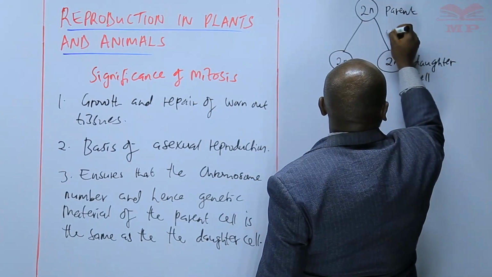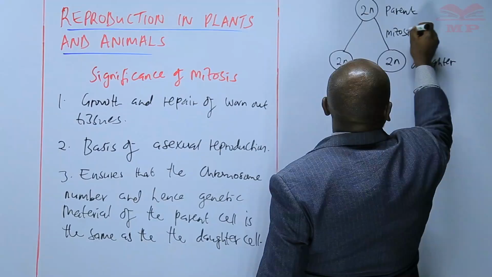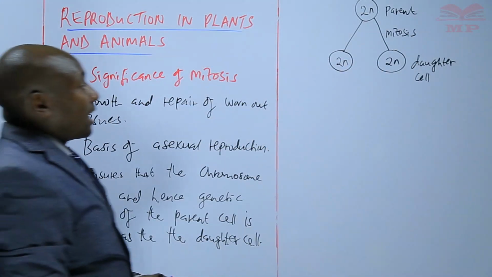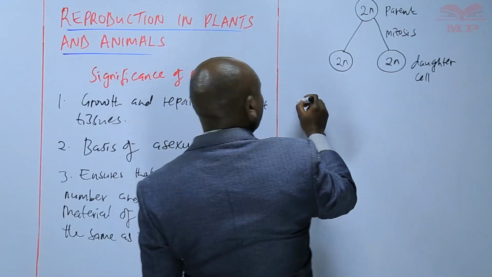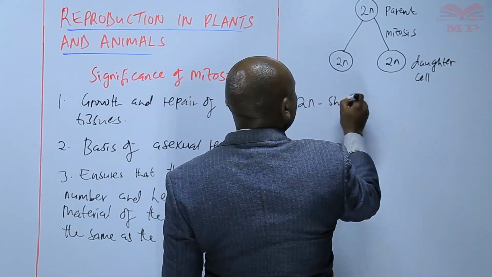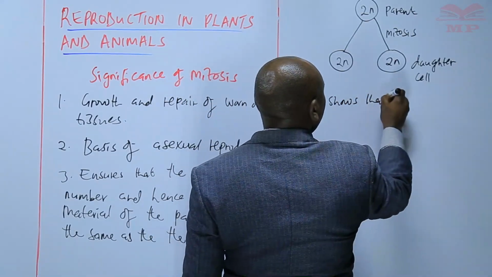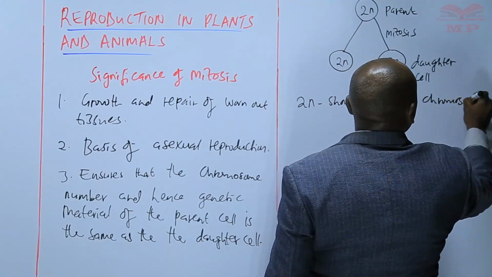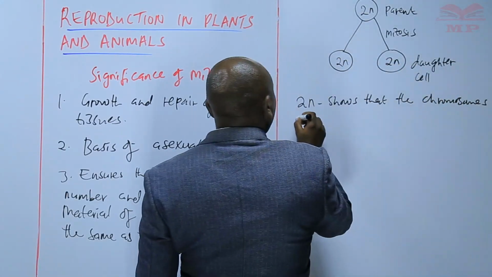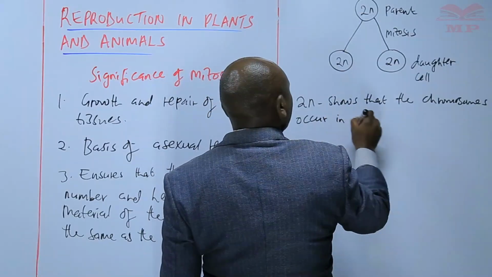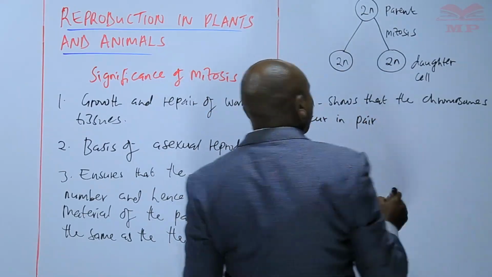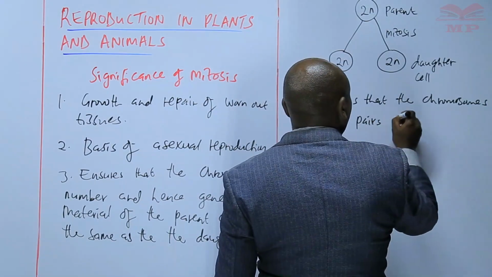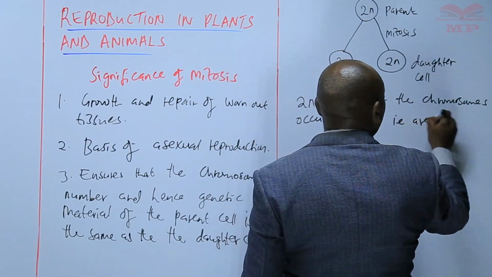So this will be mitosis. And in this case, we say that 2n shows that the chromosomes occur in pairs, i.e. are diploid.